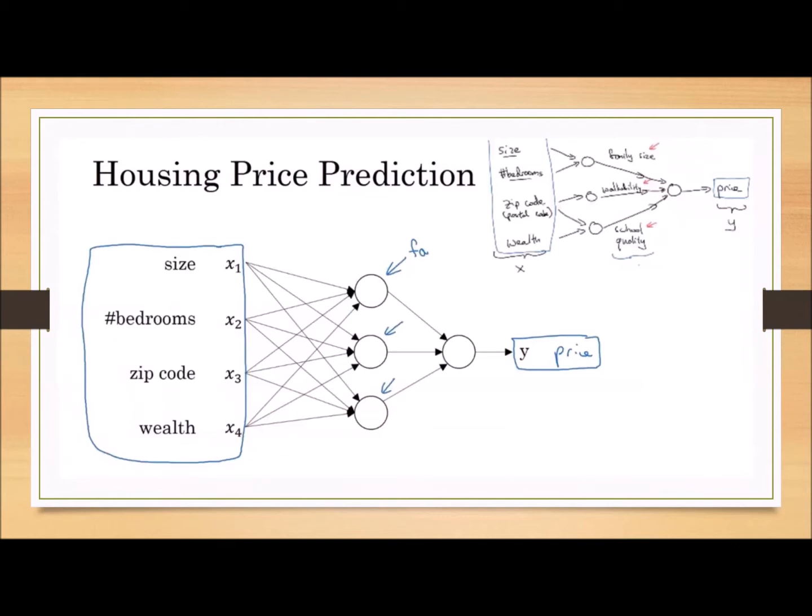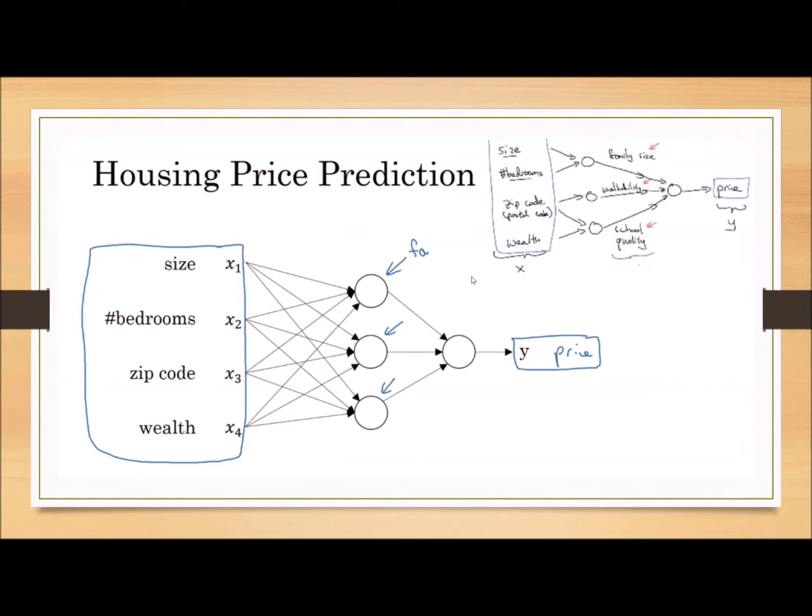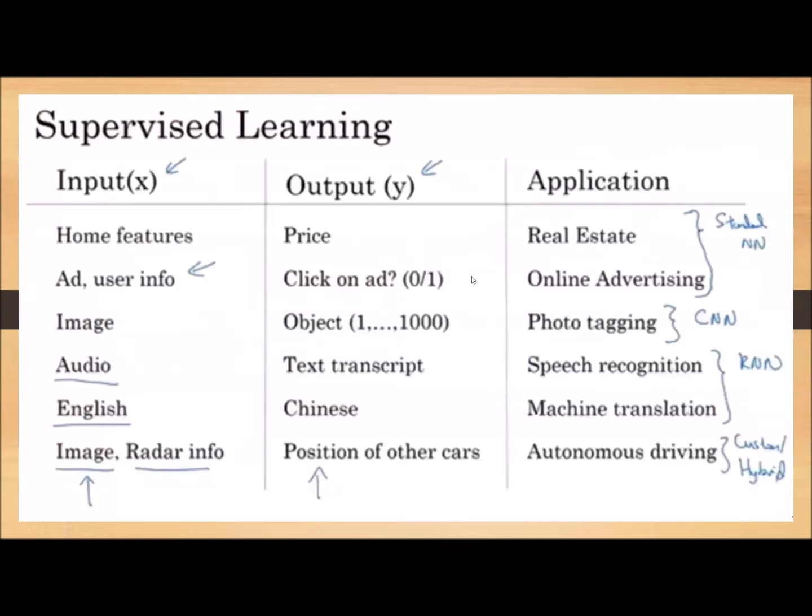Now we have given 4 inputs: the size of the house, how many rooms are there in the house, the pin code of the house, and the budget you are looking for. Based on all these requirements, there is a hidden layer. In this hidden layer, there are 3 neurons, meaning 3 activation units. Finally, you predict the price of that house using the input features. This is the standard neural network we have already discussed.